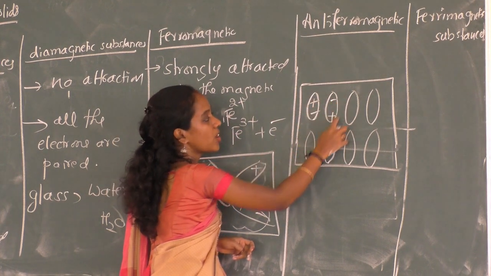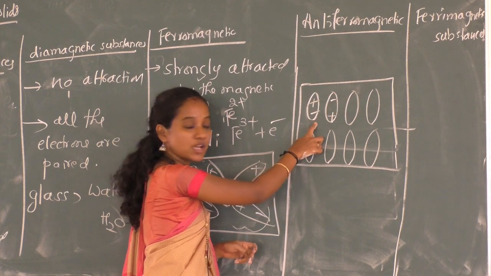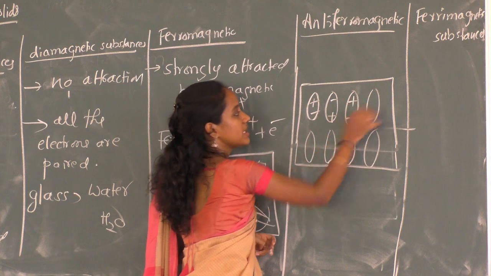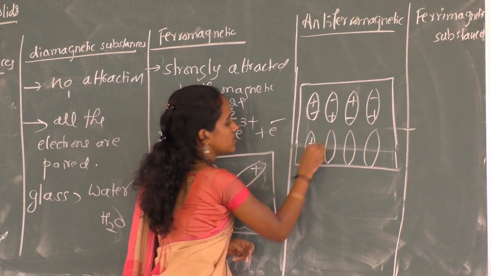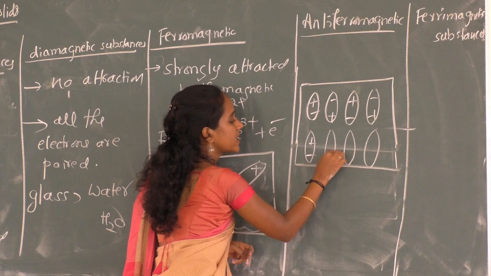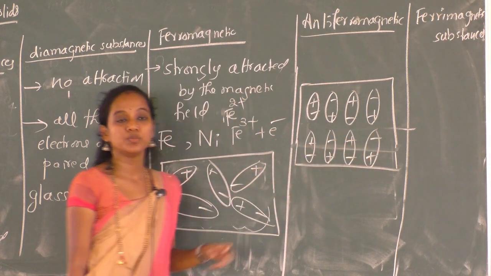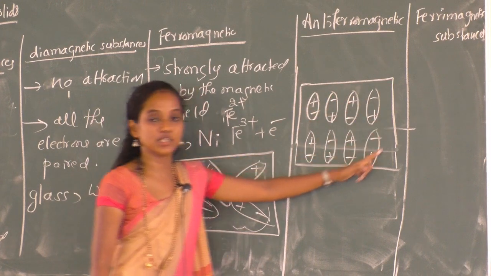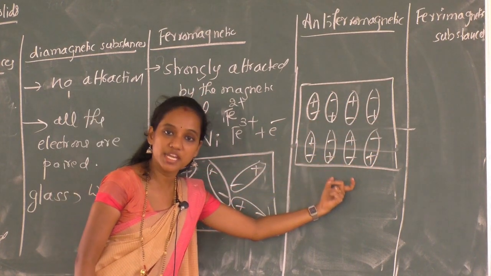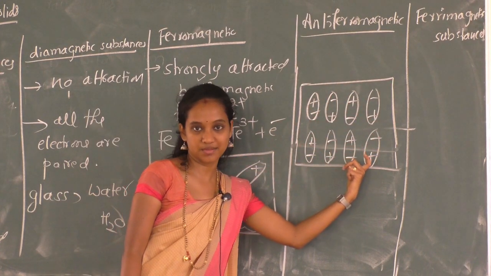So here overall the magnetic moments get canceled out. Similarly in this case, all the dipoles are in opposite directions, so the net effect will be 0. Here the net effect will be 0. That means it will not show any magnetism.